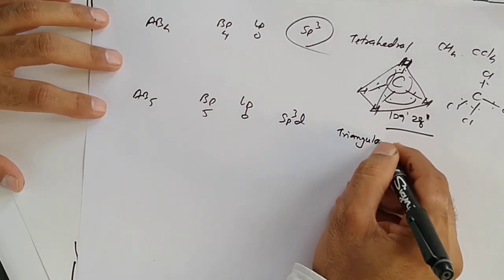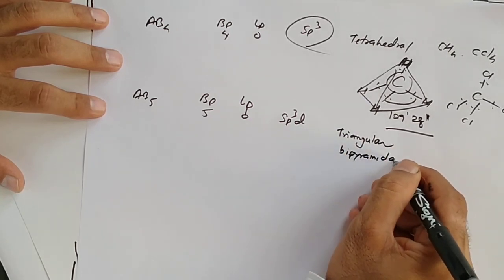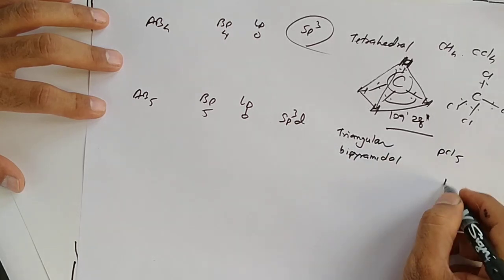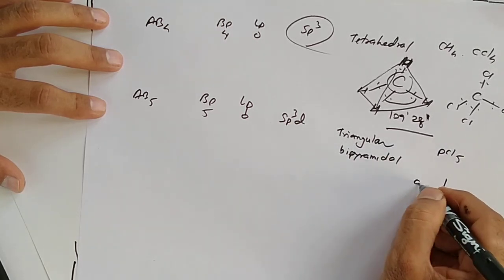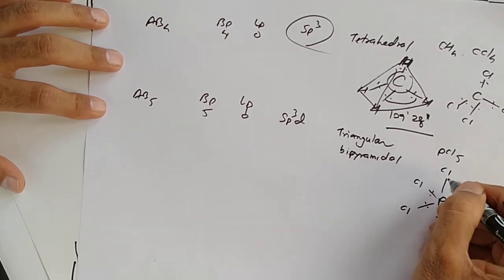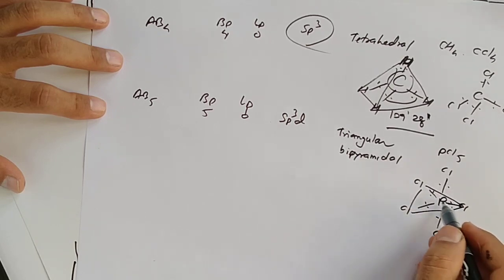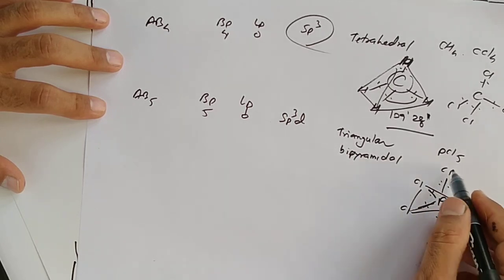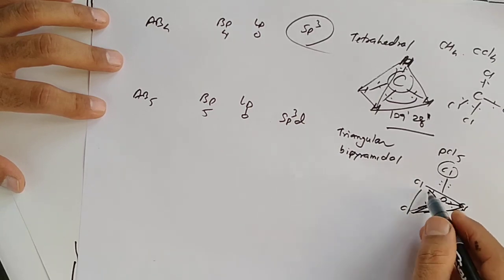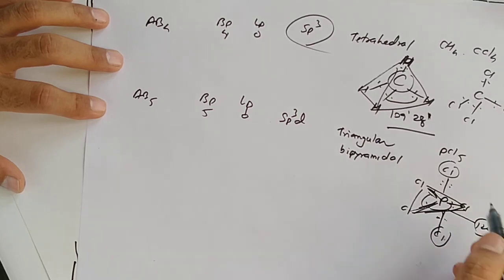Triangular bipyramidal shape occurs. Example of it is PCl5. Here one phosphorus having 5 electrons in outermost orbit. Out of 5, 3 bonds are on the same plane, 2 are perpendicular, and which is longer than this one? Here bond angle is 120 on the same plane.